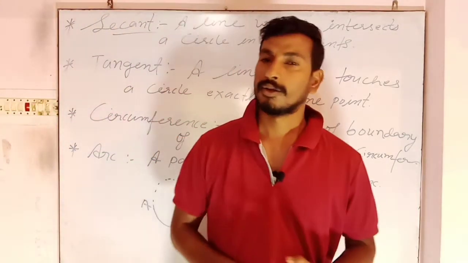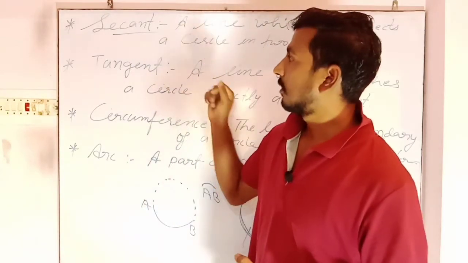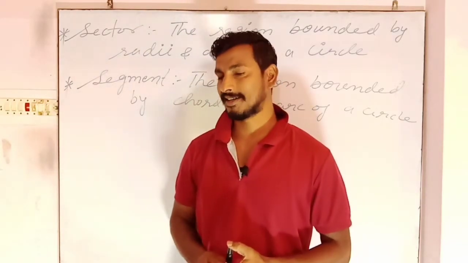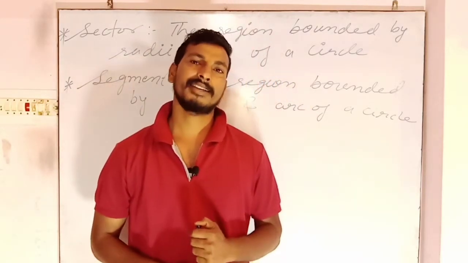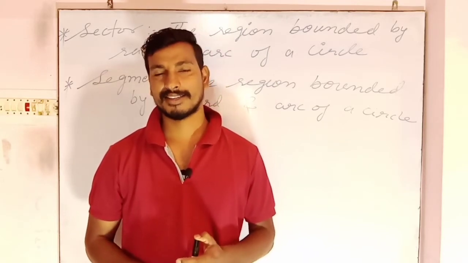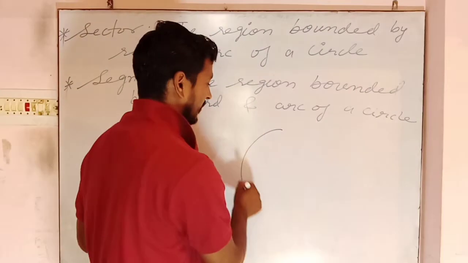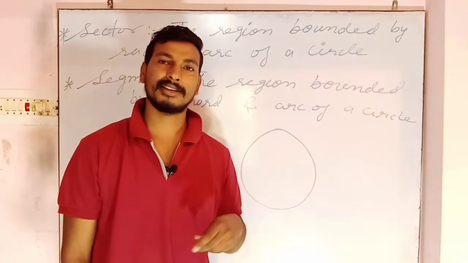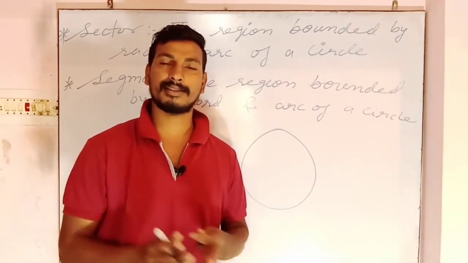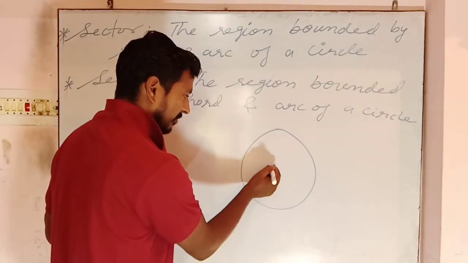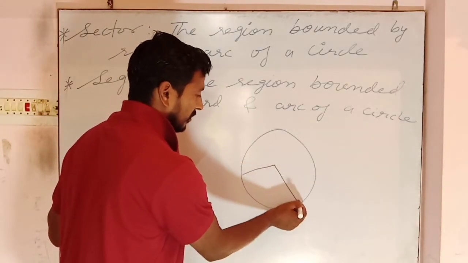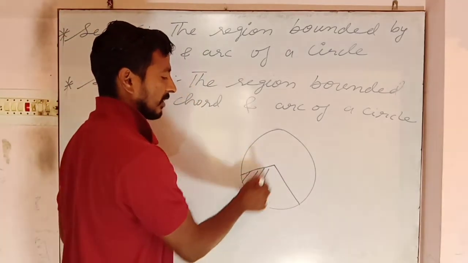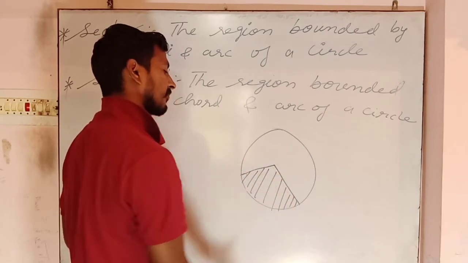Now in the next slide we will try to understand the terms segment and sector. Now the next term we have is sector. The region bounded by radii and arc is called a sector. So this is a circle. Now the region bounded by arc and radii. Radii you already know, the plural of radius is radii. So clearly there will be two radii. So a region bounded by radii and arc is called a sector. So this shaded part is called a sector.